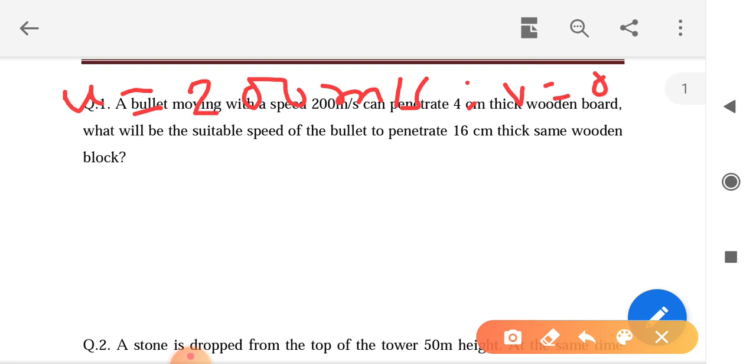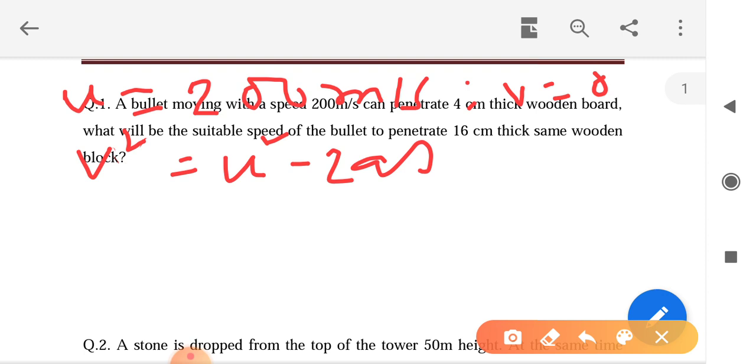After the penetration we consider that the velocity of the body will be 0, or the body came to rest. And we find out the acceleration of the body. So we know that s is given, so we must use s. So v square equals u square minus twice a s, because the deaccelerated body moves through the wooden block with deacceleration, because the wooden block opposes the motion of the body.